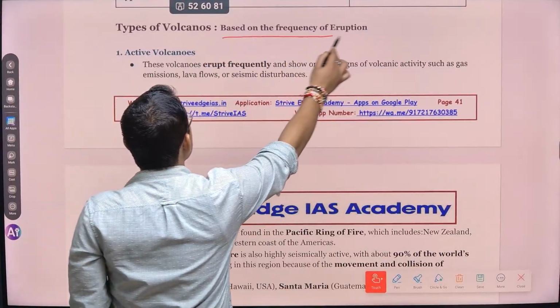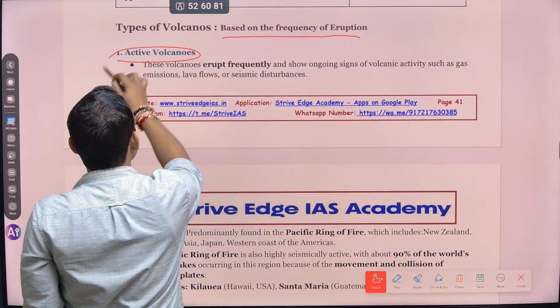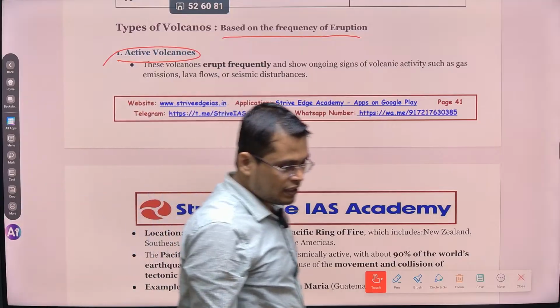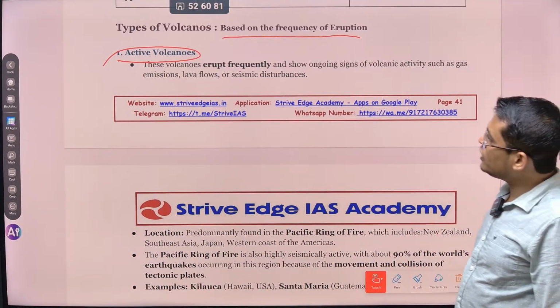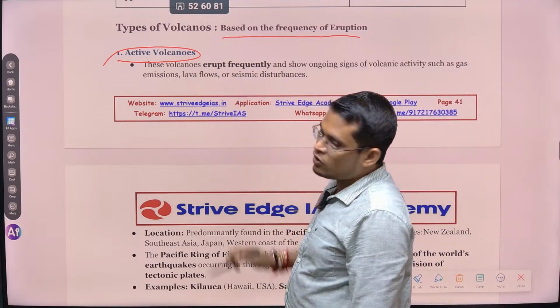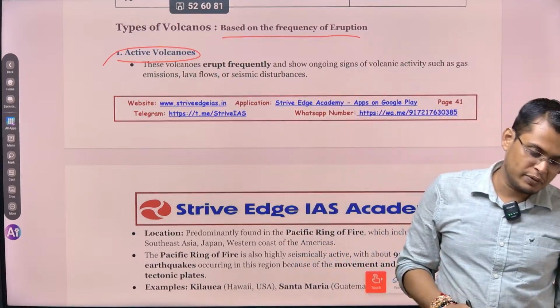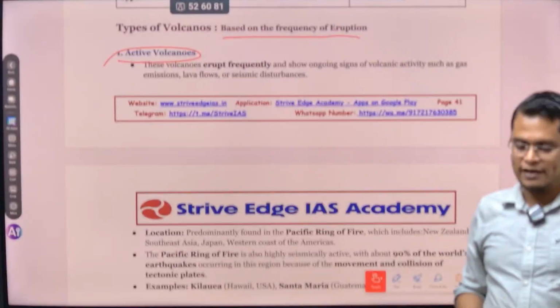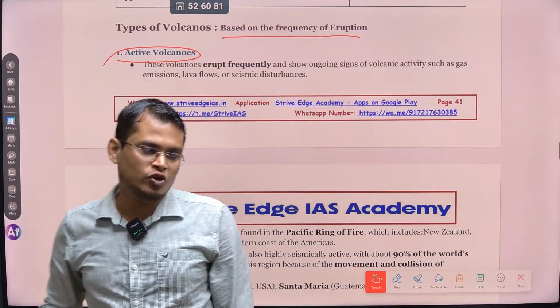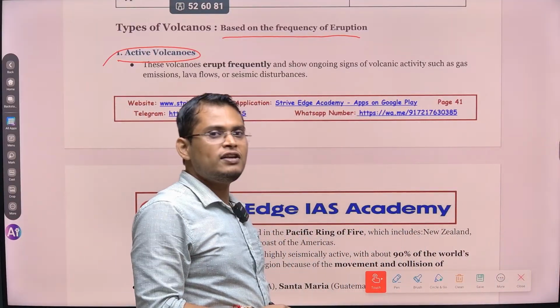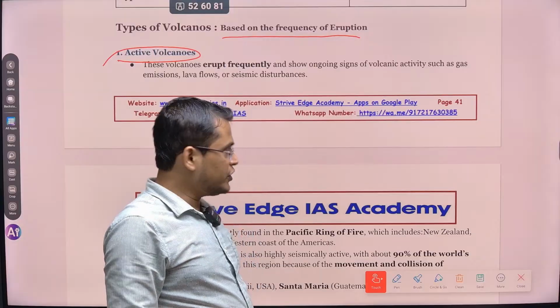So based on the frequency of eruption, it can be active. देखो, on the basis of how frequently they are erupting, volcanic activity can be classified into multiple types. So first one is called active volcano. Active volcano means they are frequently erupting in recent geological time. So recent means not 5 years, 10 years. So it is in geological time. Geological time means thousands of years, even lakhs of years, sometimes millions of years also.